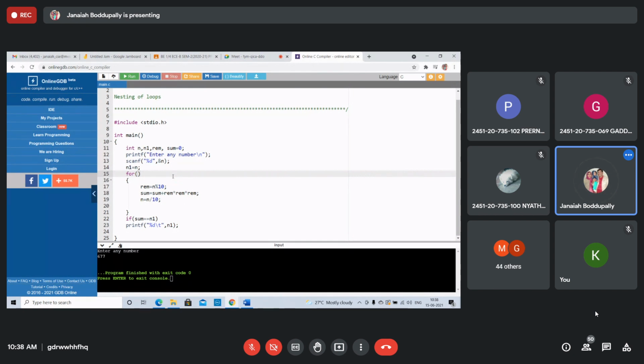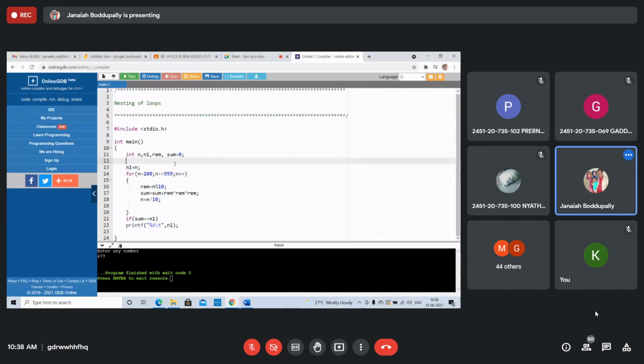The for loop takes numbers n from n equals 100, the starting 3 digit number, and n is less than or equal to 999, the greatest 3 digit number, and n plus plus. Every time you do this, right? See this. Printf.